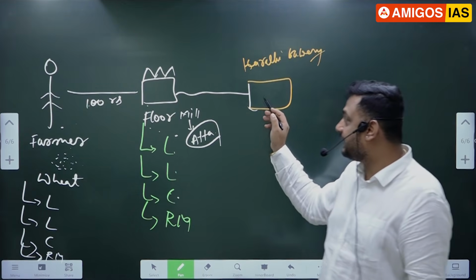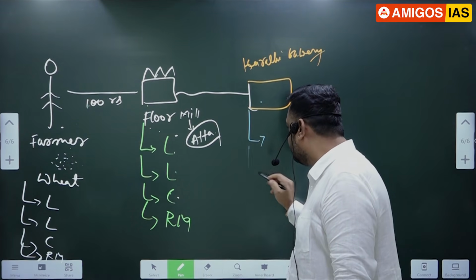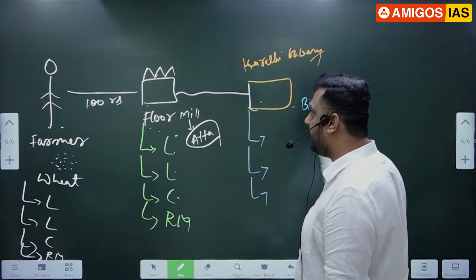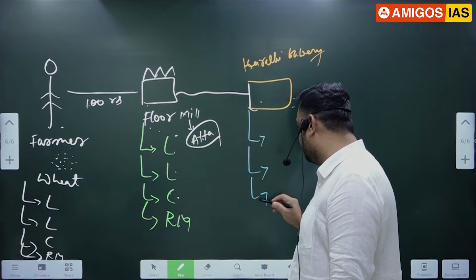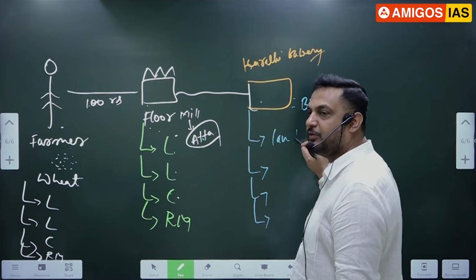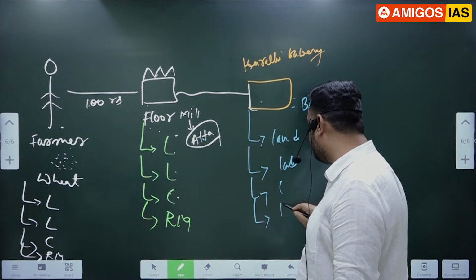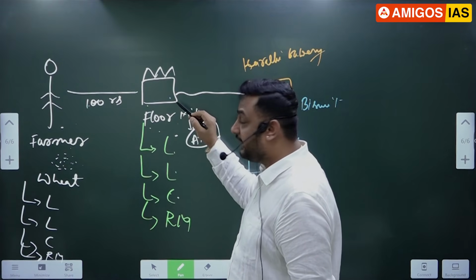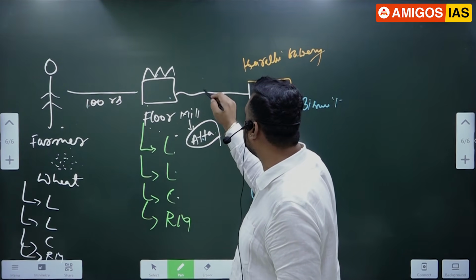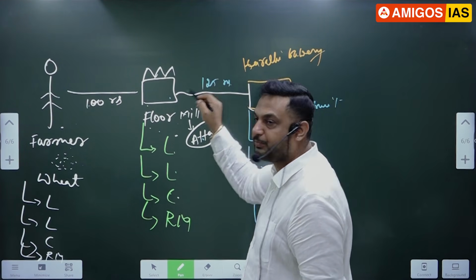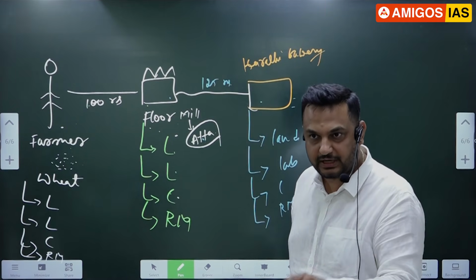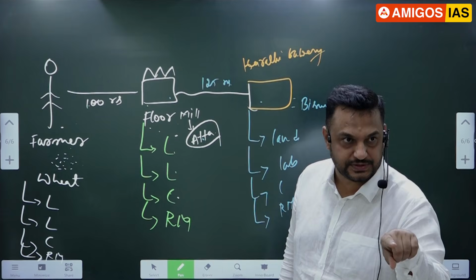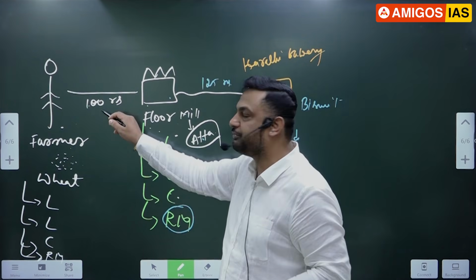This Karachi bakery, sir, once again, to make the biscuit, they are making biscuits. They require this atta. To make the biscuits, sir, they also spend money on what? Land, labor, capital, and raw materials, sir. Now, the flour mill has to send atta at a rate of 125 rupees, including its profit. If he sells at 125 rupees, then only he will make profit, sir. Including his production cost.